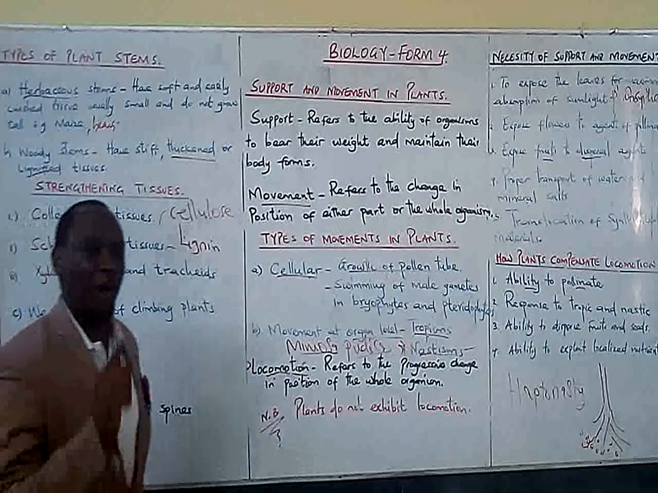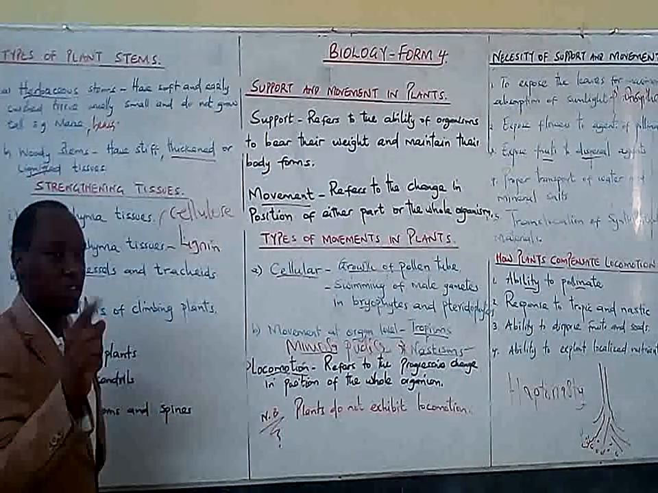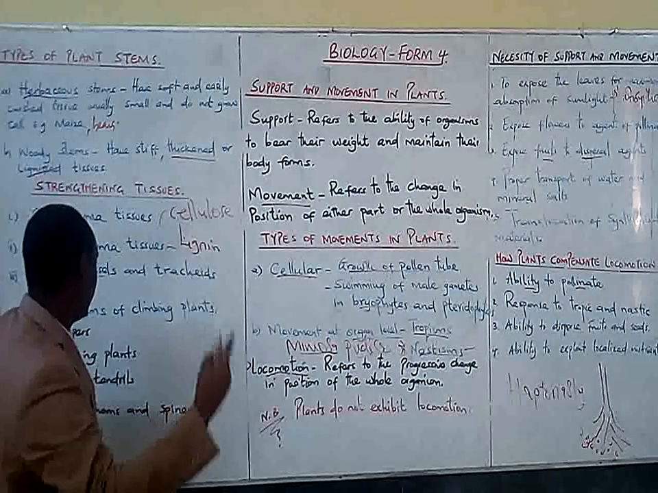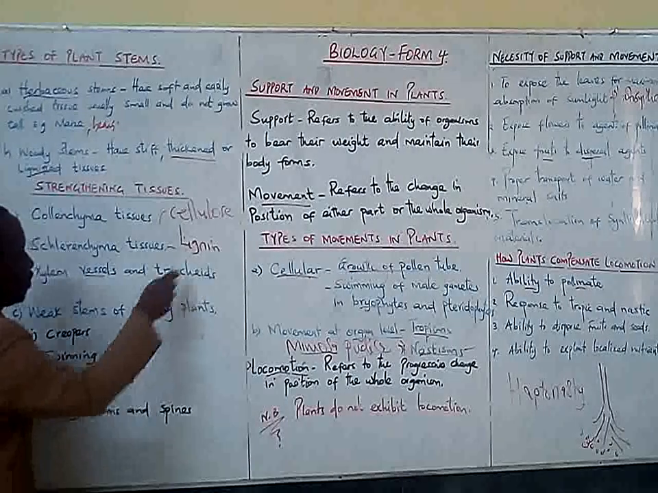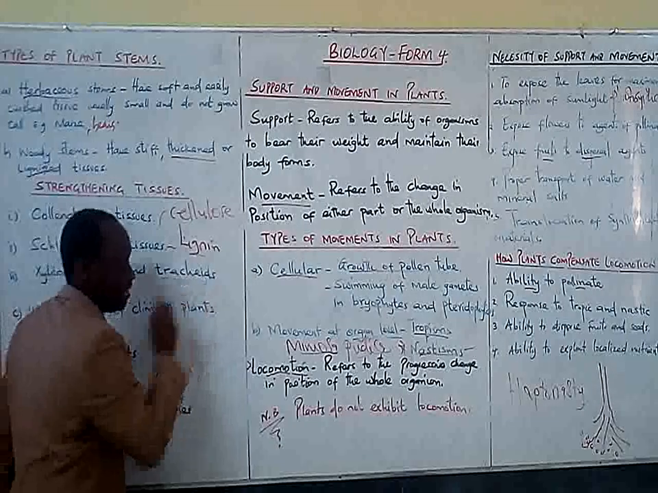Remember, the work of the xylem vessels is to conduct water and mineral salts from the roots through the stem until they reach the leaves. So the xylem vessels are known to be lignified by what is called lignin. These are strengthening tissue. And also we have tracheids.